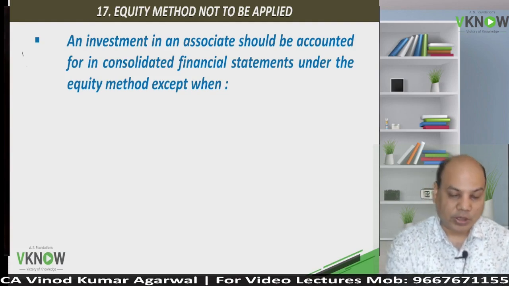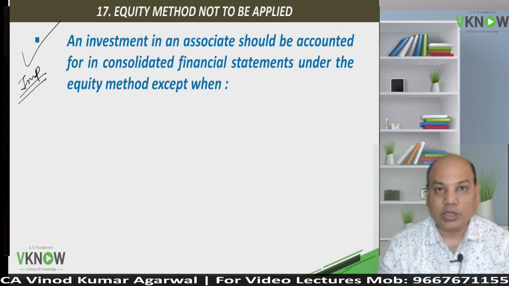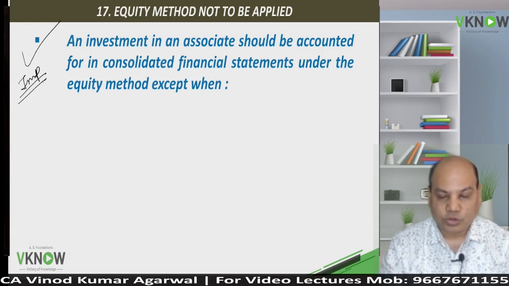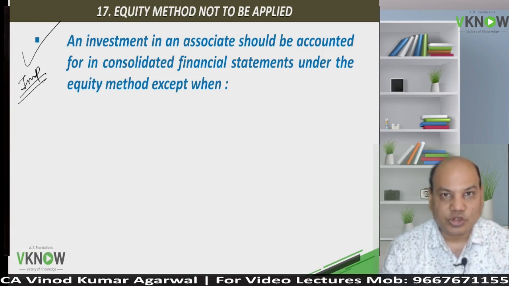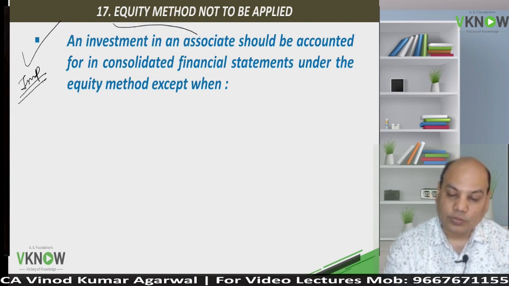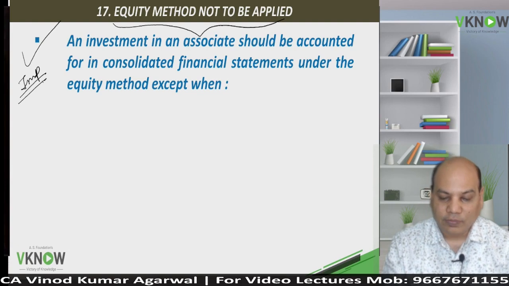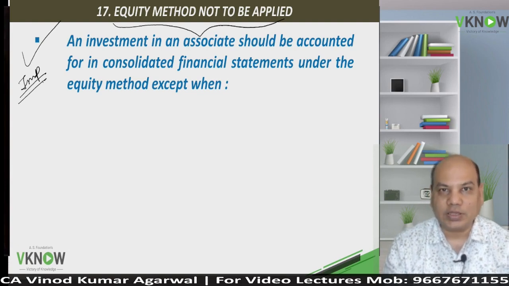And now one important theory question. When is equity method not to be applied? Suppose you are holding more than 20% share in a company, but still you are not required to follow equity method. You are not required to apply AS23. When is that allowed by the standard?